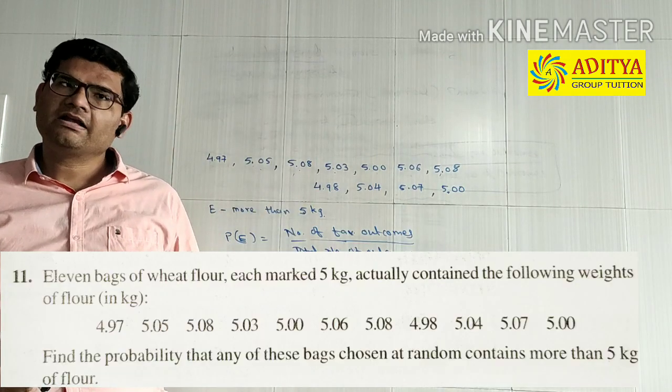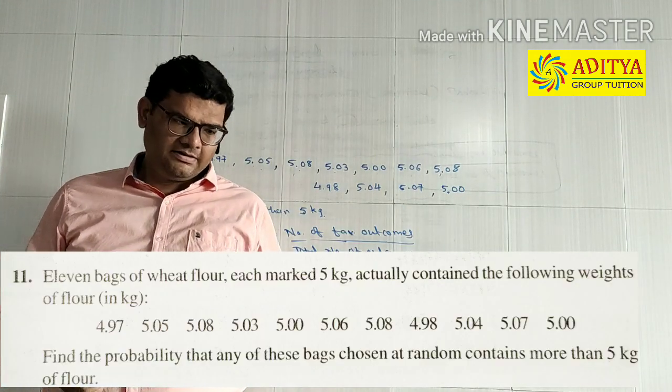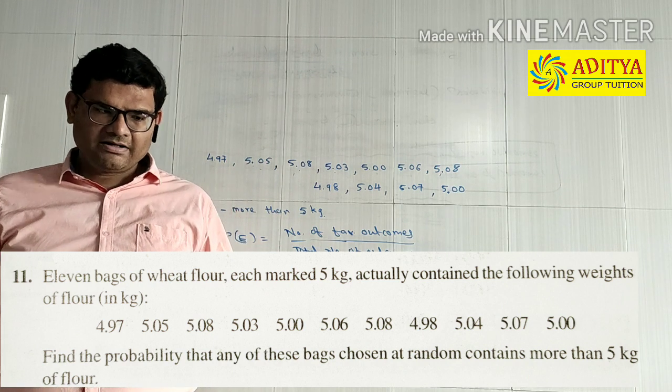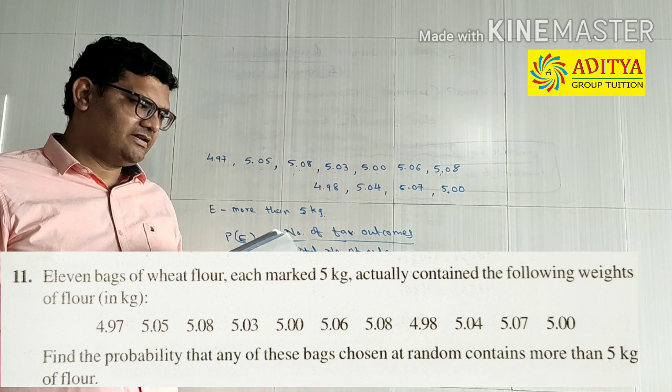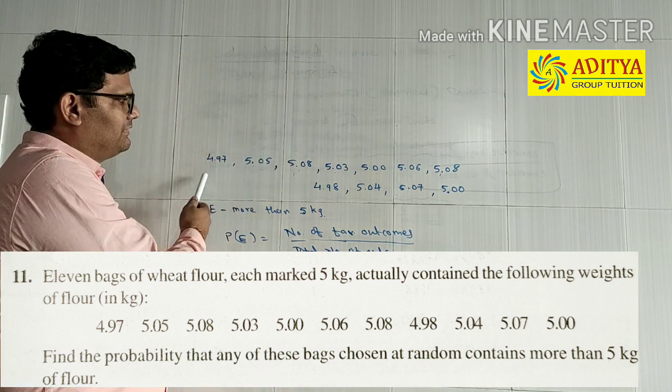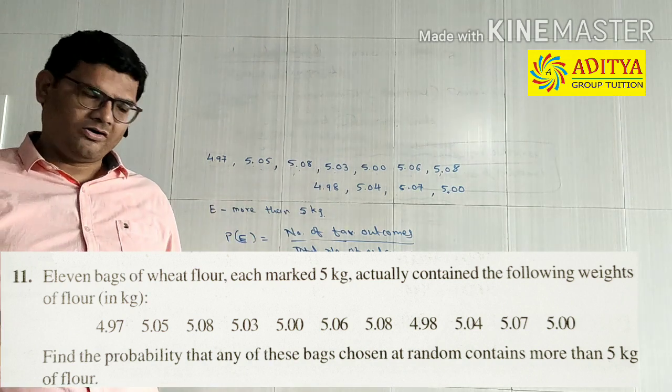Let us take an example from standard 9 that 11 bags of wheat flour, each marked 5 kg, actually contain the following weights of the flour in kilograms. So this is the sum and here are the weights of the flour.